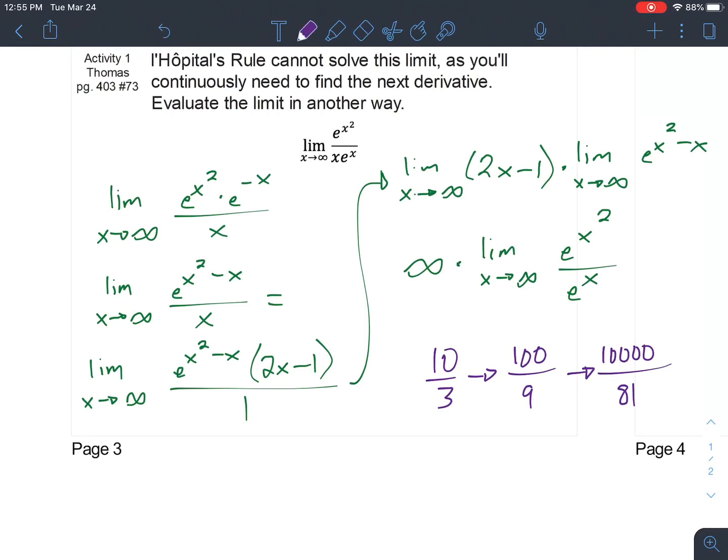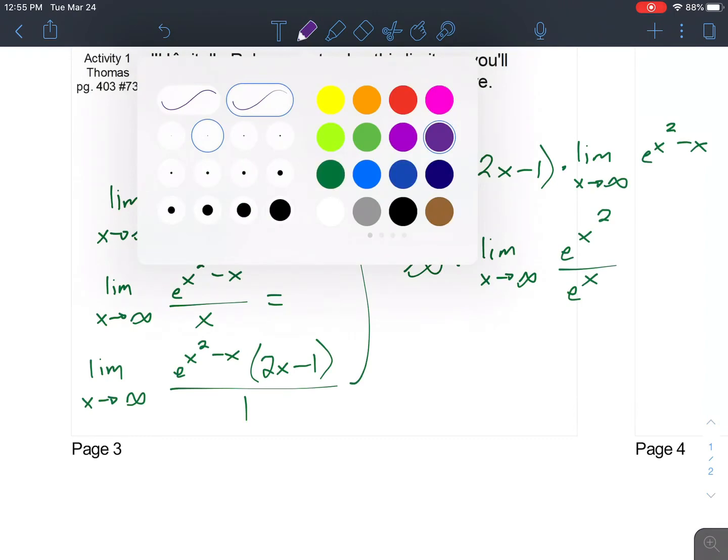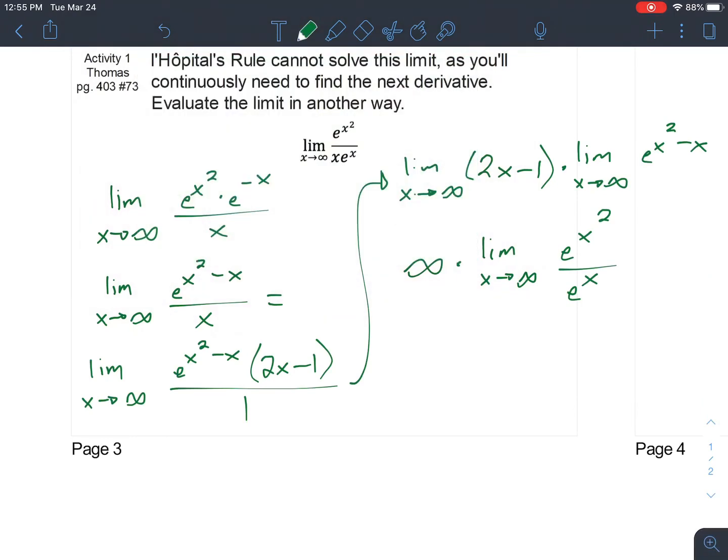So if we kept on going forever, that pattern is going to eventually lead us to infinity. So that's why that second limit has to be infinity. Okay, now that we have established that, to finish this off, we get infinity times infinity, and that is going to be infinity.